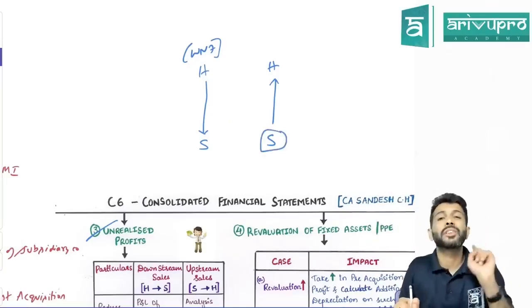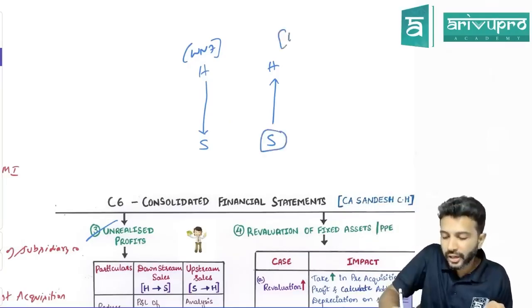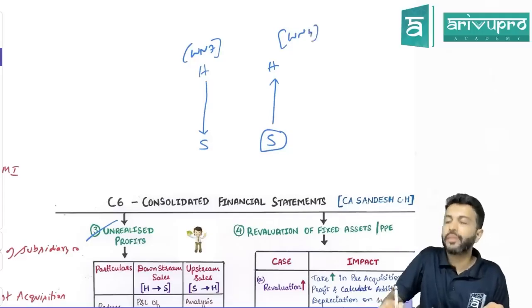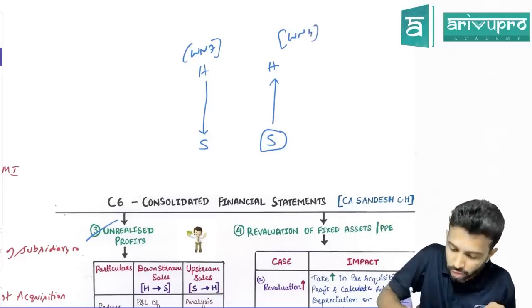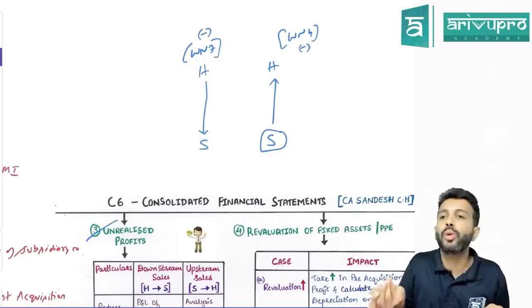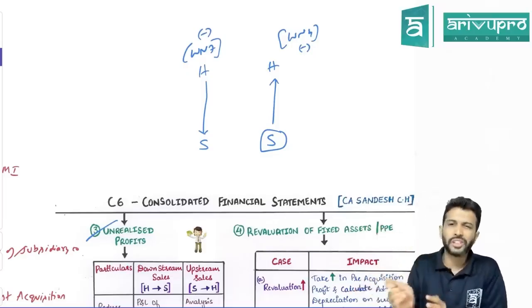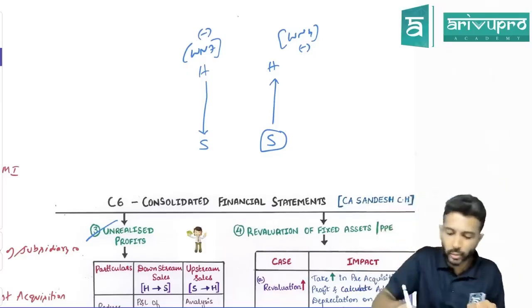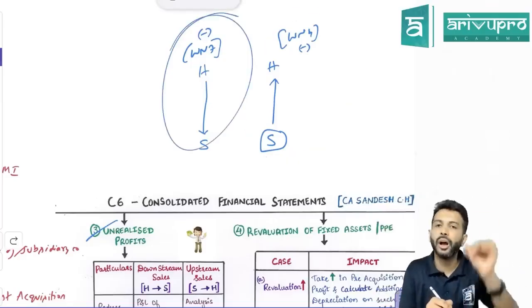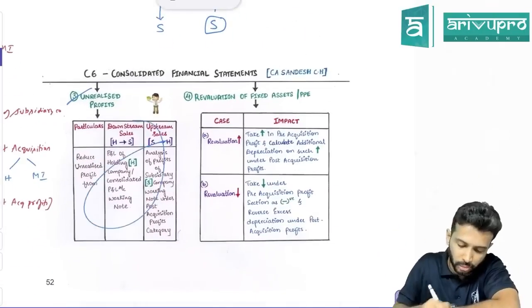Subsidiary made profit. Subsidiary's profit, where do we capture it? Working note number 4, analysis of profit of subsidiary company. Under both working notes, working note number 7 and working note number 4, you deduct it because profit is unnecessarily increased, which we need to reduce. Now the question is where you will reduce. Here under working note number 7, here under working note number 4. That's what this case is all about. Done now?